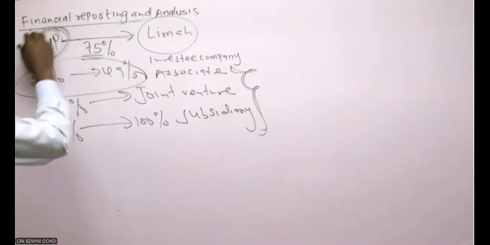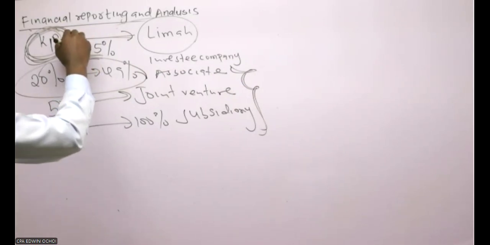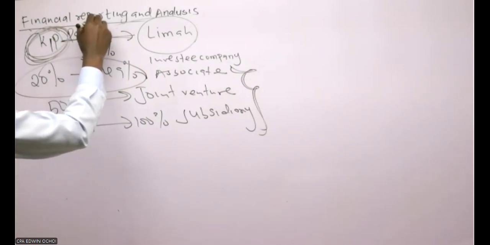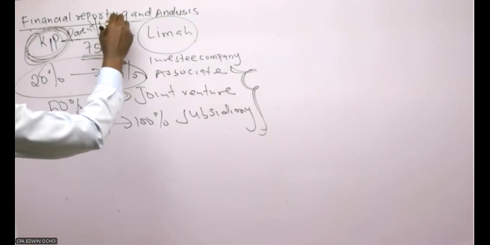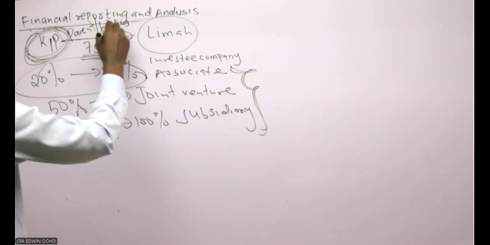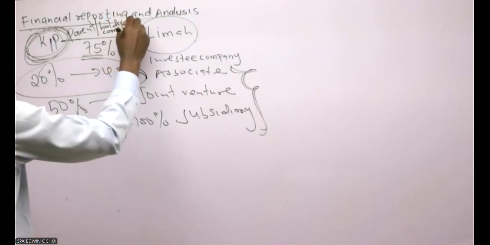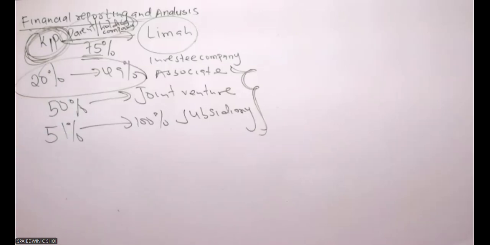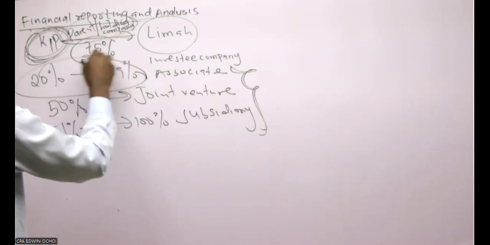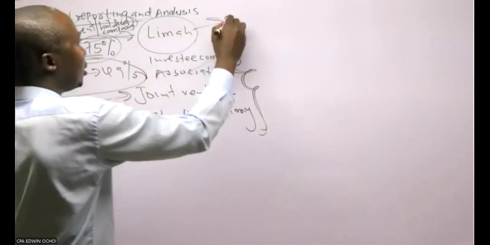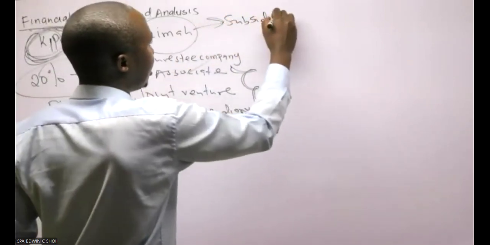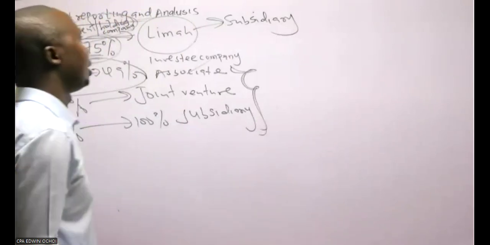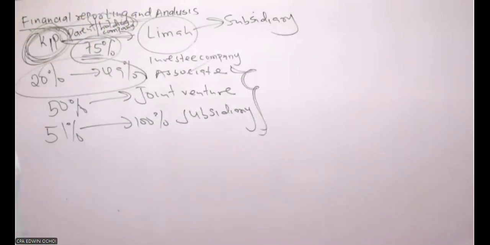So this company will be called a parent, or we call it a holding company. So you need to understand about the percentages. Then they went ahead to say that when this company was acquired, meaning that Lima is a subsidiary, as I was just interpreting, so KIP is a parent company.